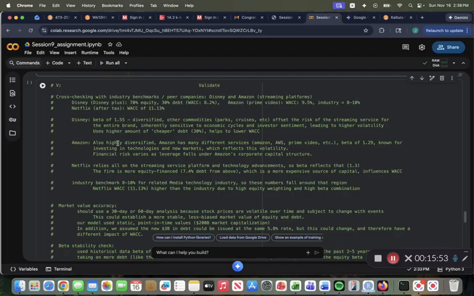So just to compare and validate our answers with these different companies, Disney had a beta of 1.55, but it's a diversified company. Overall, Disney stock in general includes just Disney Plus, as well as the Disney parks, the cruise lines, etc., which offset the risk of the streaming service for the entire brand. Because of this, it's inherently sensitive to economic cycles and investor sentiment, leading to higher volatility. But we also see it uses a higher amount of cheaper debt at the 30% mark,